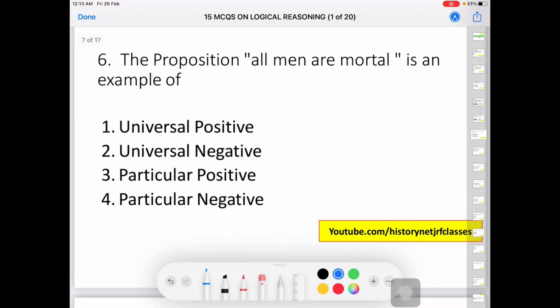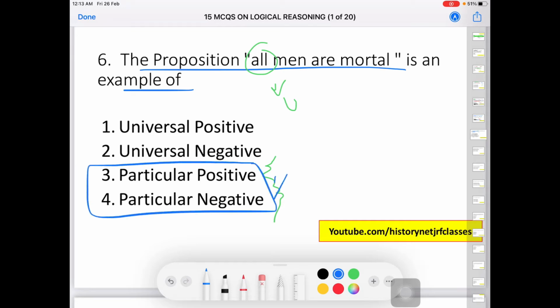Next we have, the proposition all men are mortal is an example of. The options are universal positive, universal negative, particular positive, and particular negative. Here we have all, which denotes universality. So we can eliminate options 3 and 4. Then it is positive, right? So the correct answer is going to be 1, that is, it is universal positive.